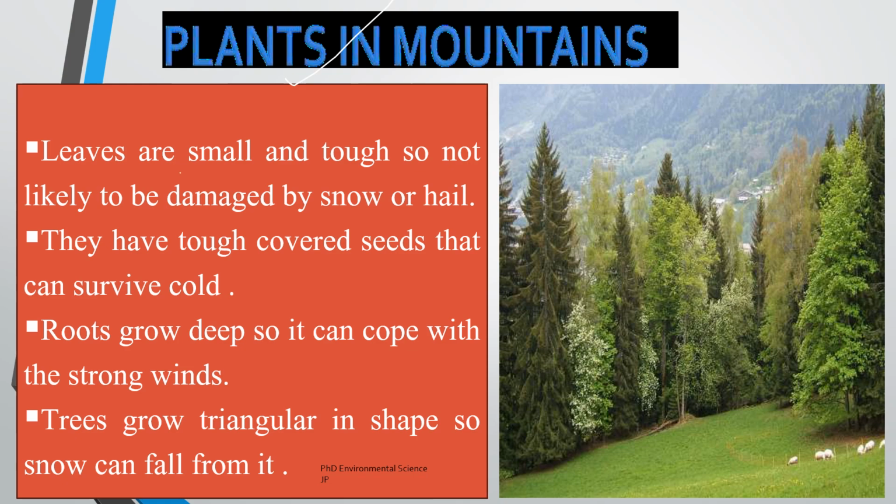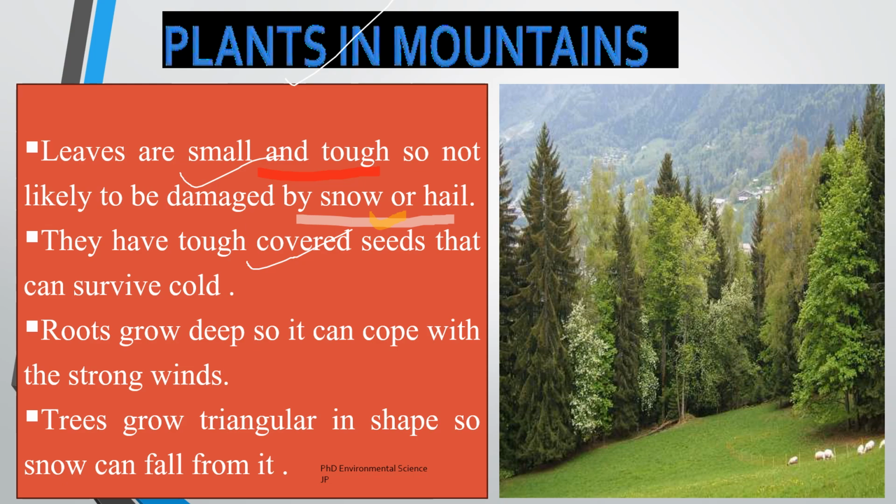They have small and tough leaves. The leaves of plants growing in the mountains are generally small and tough. This minimizes damage from snow, hail, or cold winds. Smaller leaves reduce water loss through transpiration, which is crucial in areas where water may be frozen or scarce. For example, alpine plants often have thick waxy coatings on their leaves to prevent damage from frost and to retain moisture. Then they have tough seeds for survival in cold.